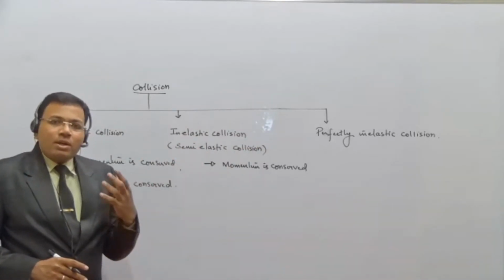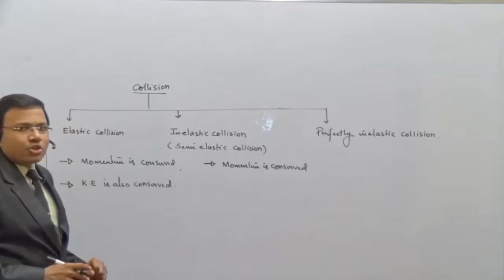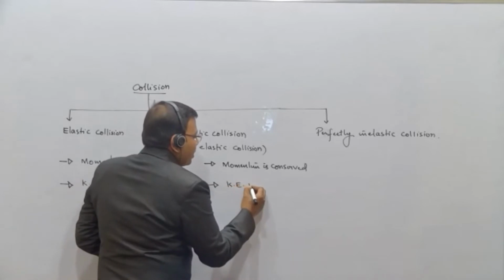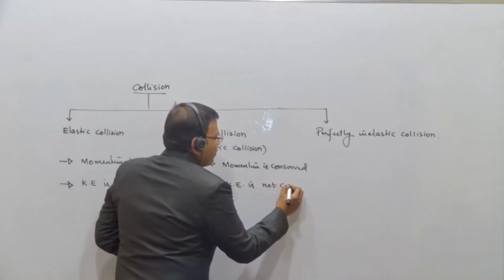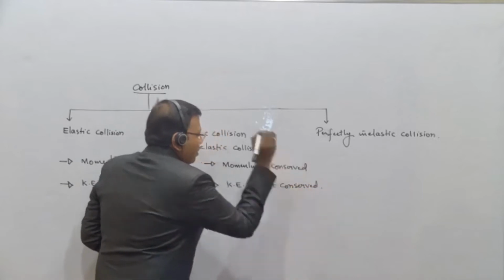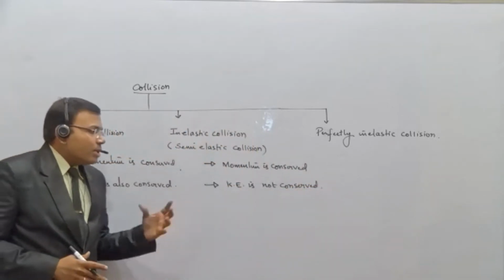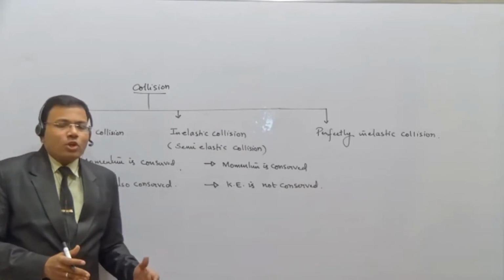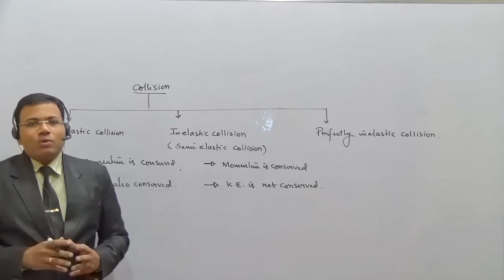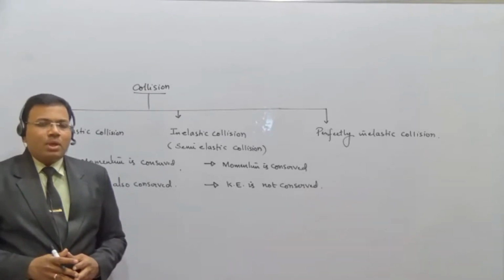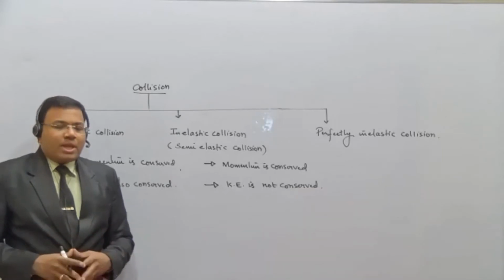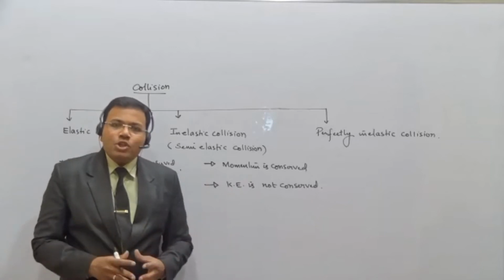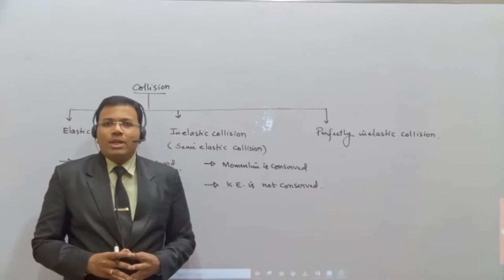The only difference is with the kinetic energy. Here we say momentum is conserved, but kinetic energy is not conserved. What do you mean by that? It means the total kinetic energy before the collision and after the collision will not be the same. If you have a doubt about the reason why the energy is not constant, I'll give you an example.